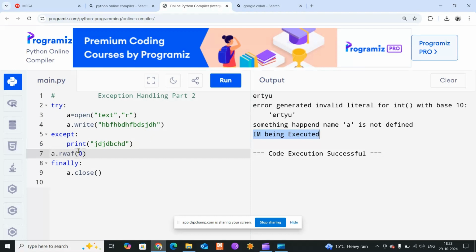This should execute, since I'm able to execute here, but at the end you have to close this file, and at that time I can use the finally because the finally will definitely be executed. Whether the try block is executing, whether the except block is executing, or some other line is happening here, this finally block will definitely be